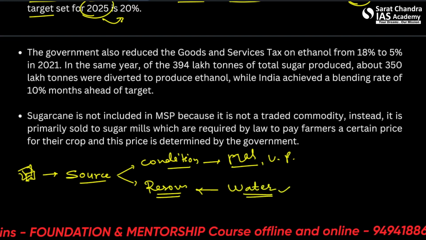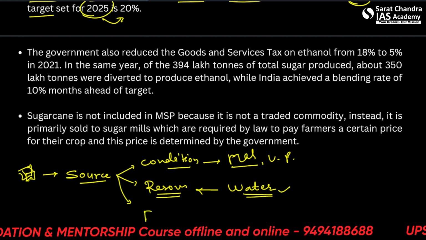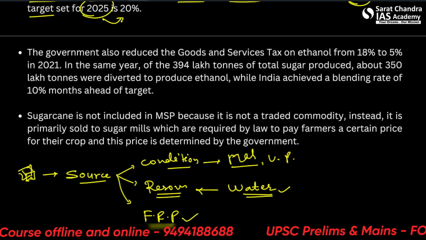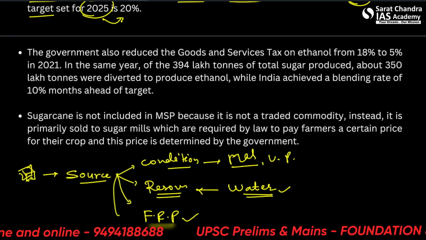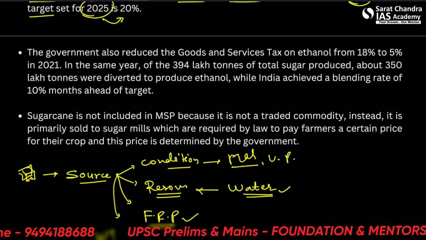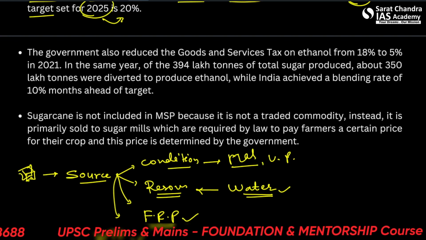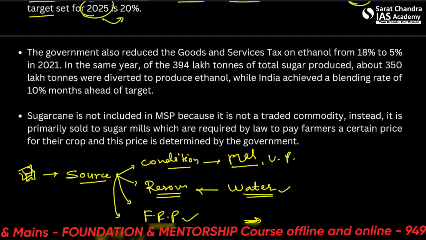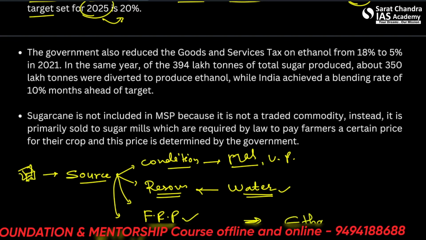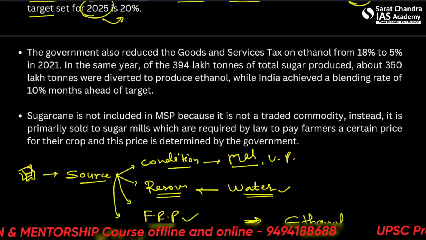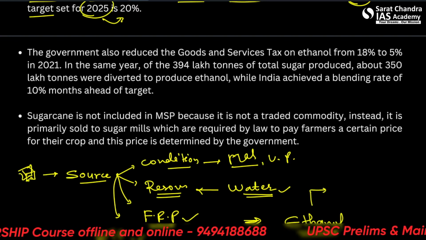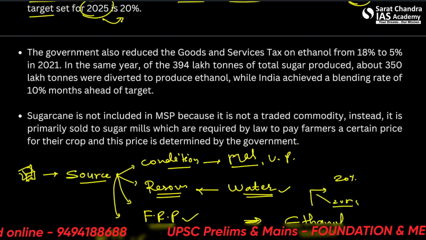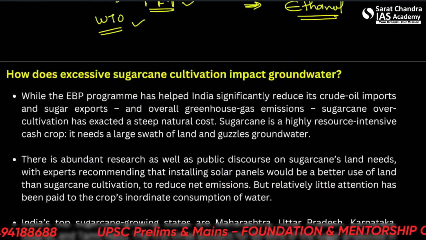We also saw what is the FRP scheme by the government towards the farmers and why they love to produce so much sugarcane. We also saw the global perspective, that is the WTO perspective, and what has been the result. We also saw the way forward by the government for diverting the sugar towards ethanol production. And we also have an aim of achieving 20% blending by 2025. All right. So let's move forward.